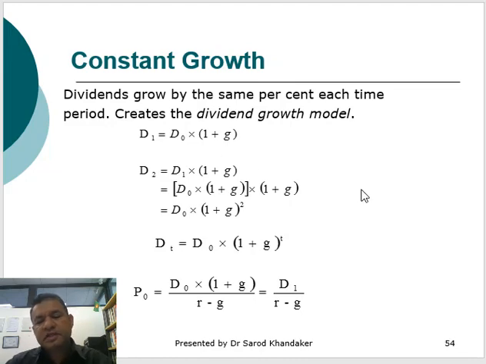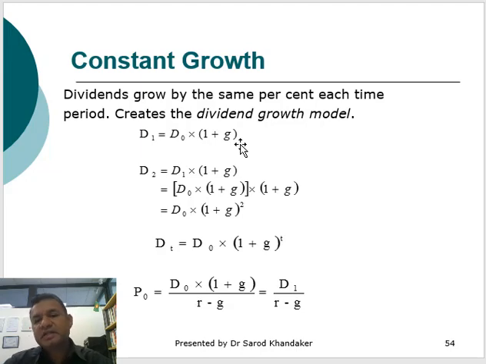So it is exactly like the perpetuity formula. However, if there is a constant growth of the share, for example 5% growth, then D1 would be equivalent to D0, which is the dividend in today's amount, multiplied by 1 plus G. G is the growth rate, say 5%.